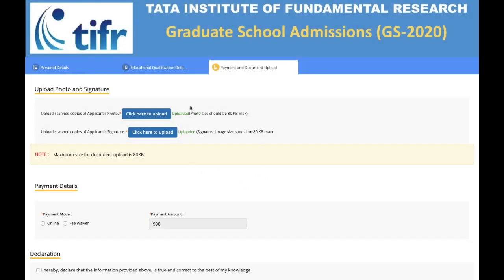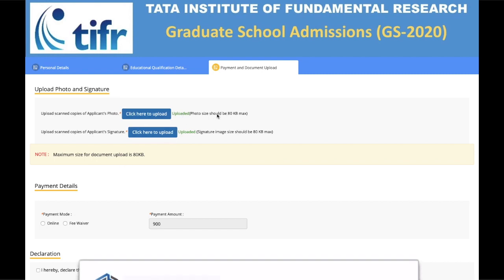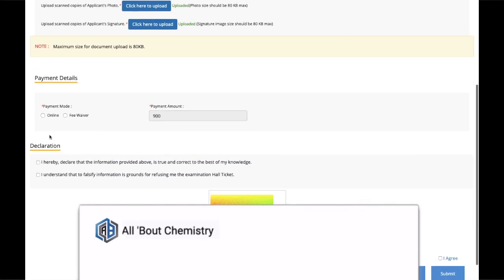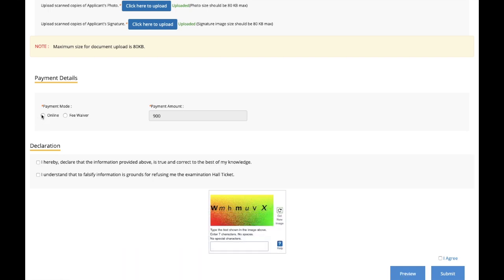Okay, so I have uploaded my photo and signature by now, so that's done. And make sure that your photo size should be less than 80 KB and your sign size should also be less than 80 KB. So that's done. Now you just have to go to the payment mode, and choose in which way you want to pay.